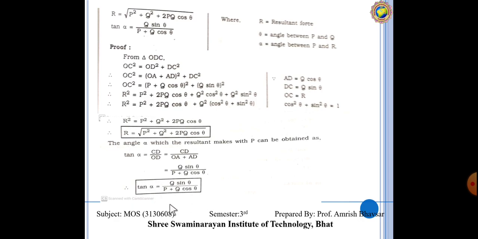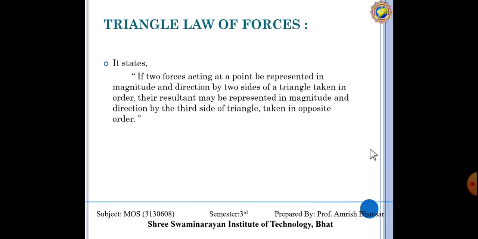So tan alpha is equal to Q sin theta upon P plus Q cos theta. Clear? Okay. So from these two equations we will get the resultant force for the two forces acting on a point simultaneously.